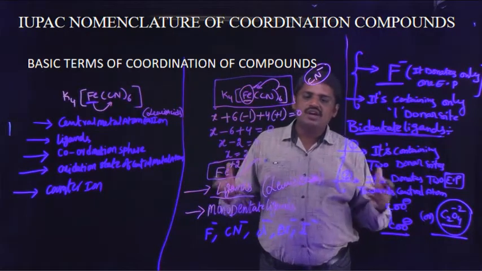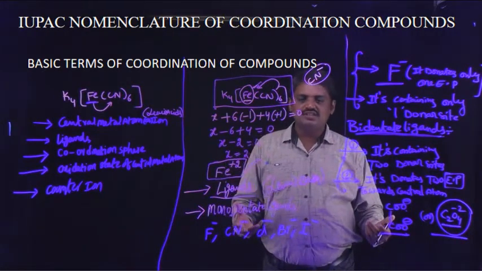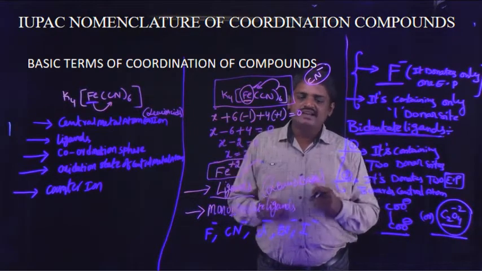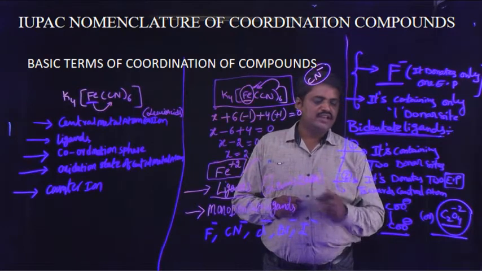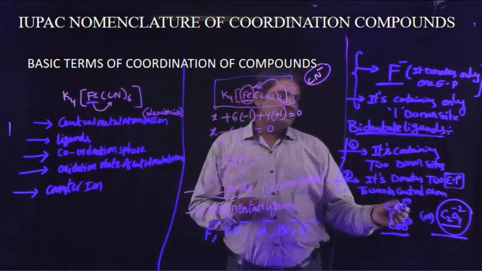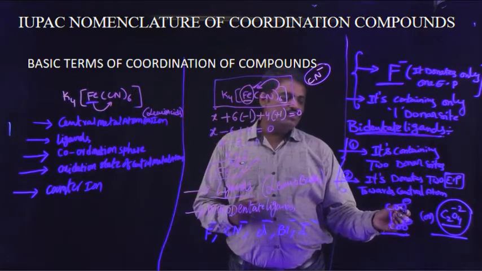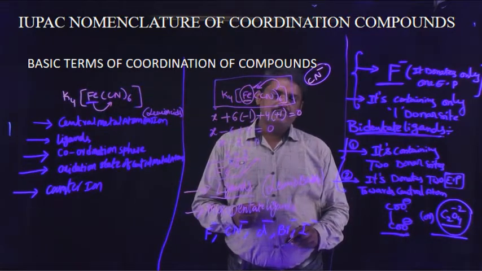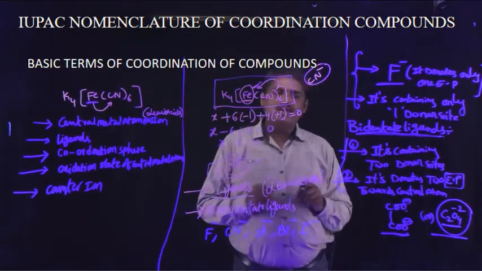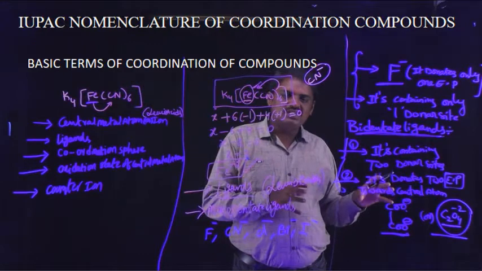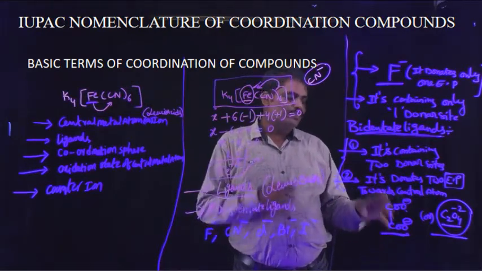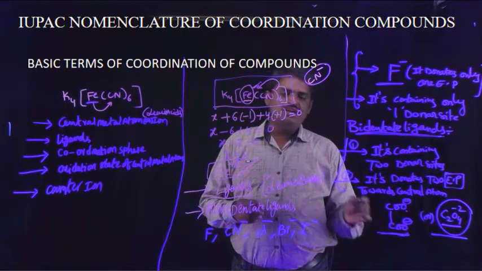Any molecule or ion maintaining these two conditions is known as a bidentate ligand. For example, the oxalate ion. This molecule contains two donor atoms and donates two electron pairs towards the central metal atom in the given coordination compound. This is the best example for a bidentate ligand.